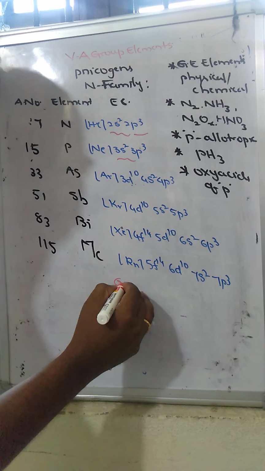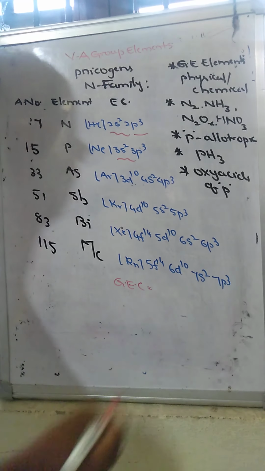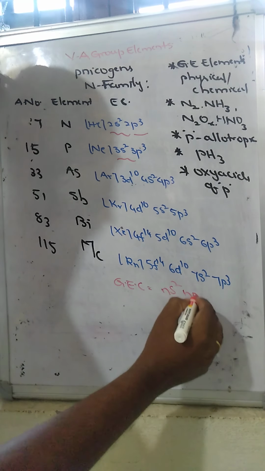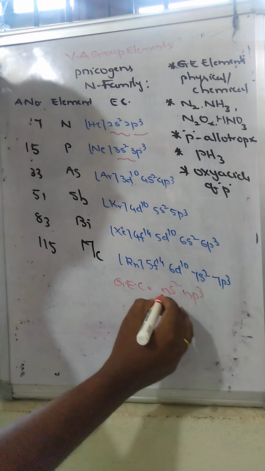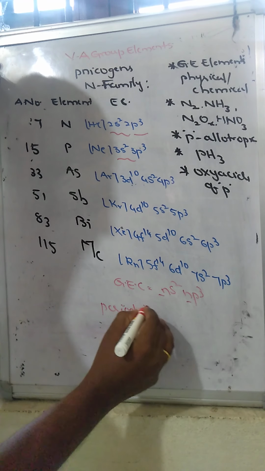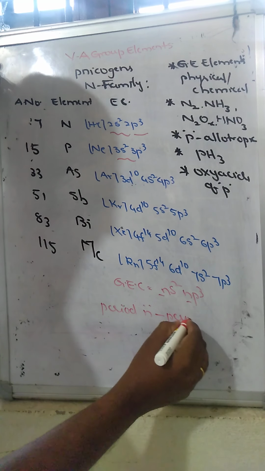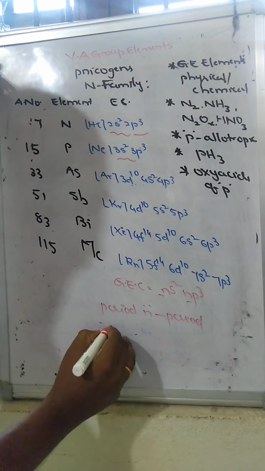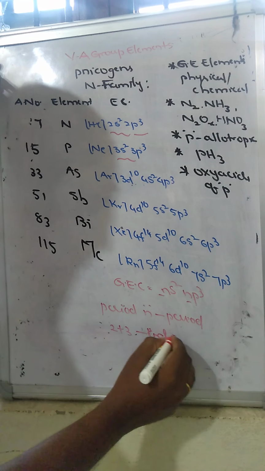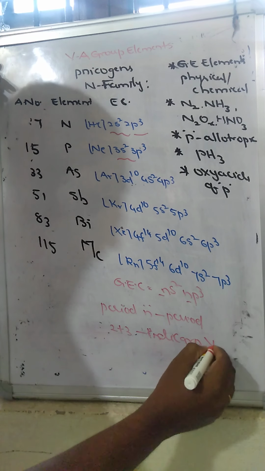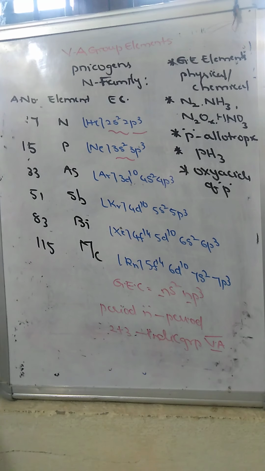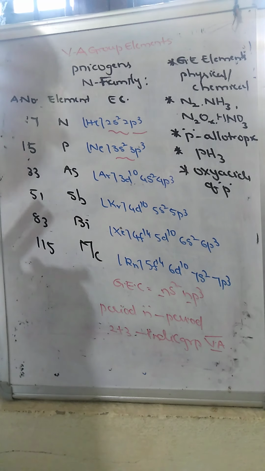Now we can write the general electronic configuration for the 15th group of elements as ns2, np3. This n value represents the period number, whereas the valency electrons, 2 plus 3, indicate the group number. So that's why we call it the 5th A group of elements. This group of elements is also known as the nicogens.